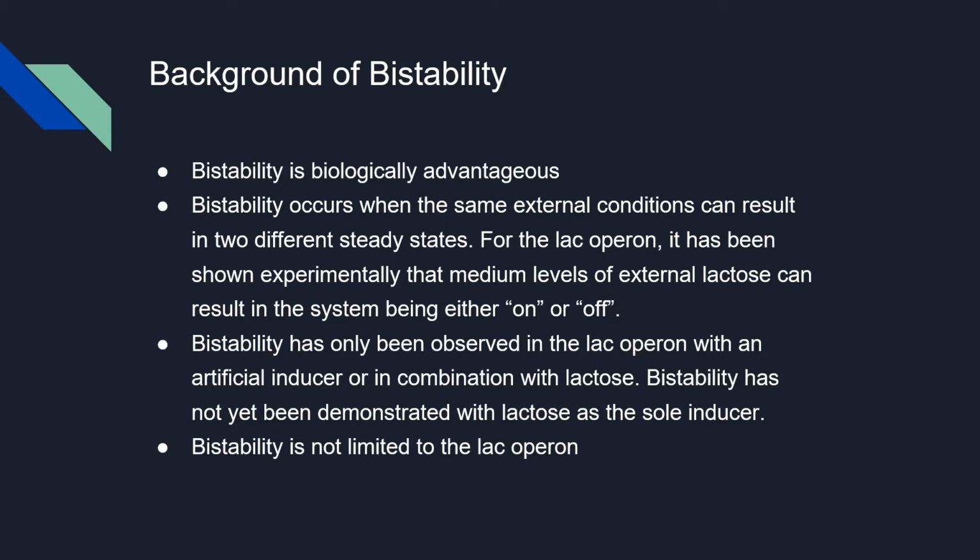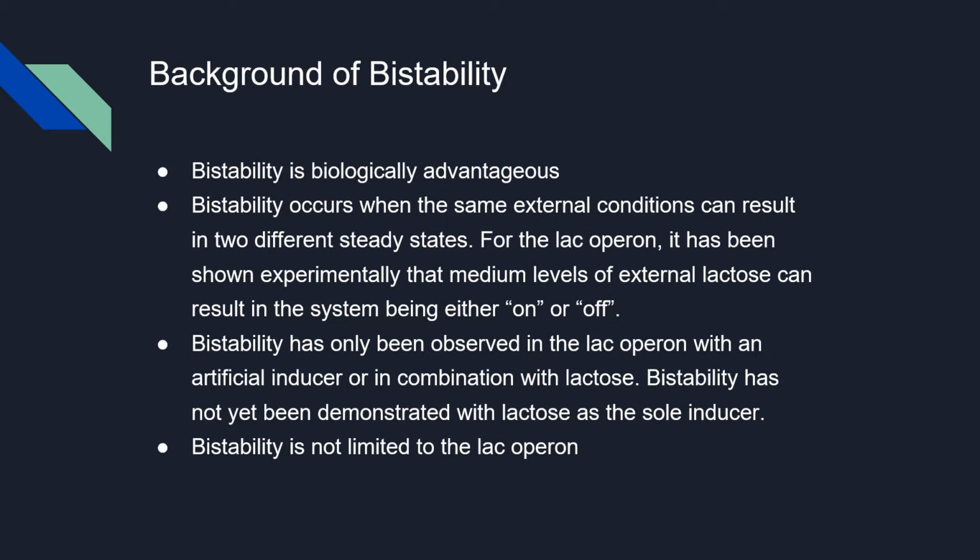Now we have some general background on bistability. Simply put, bistability is when the same external conditions can result in different steady states. As for the lac operon, when there is a medium level of external lactose, the system can be either turned on or off.